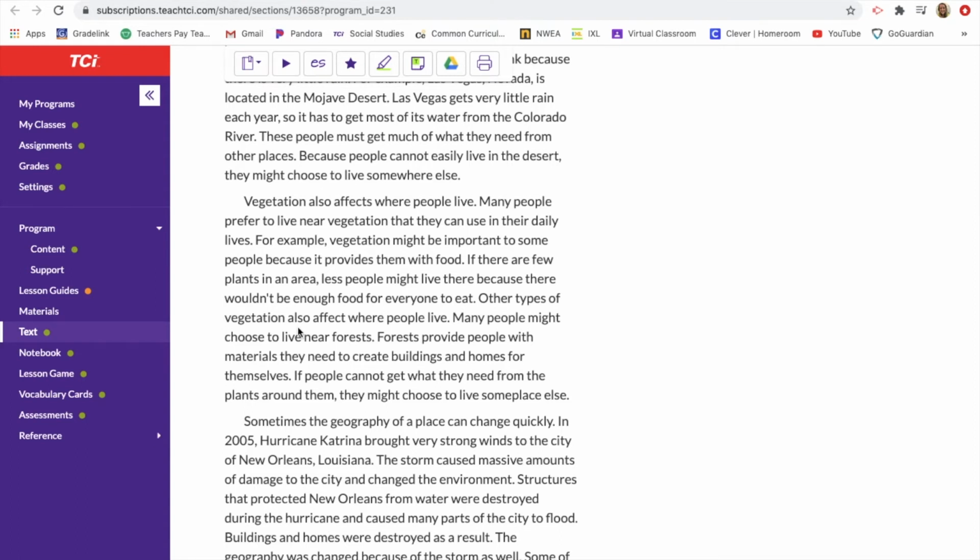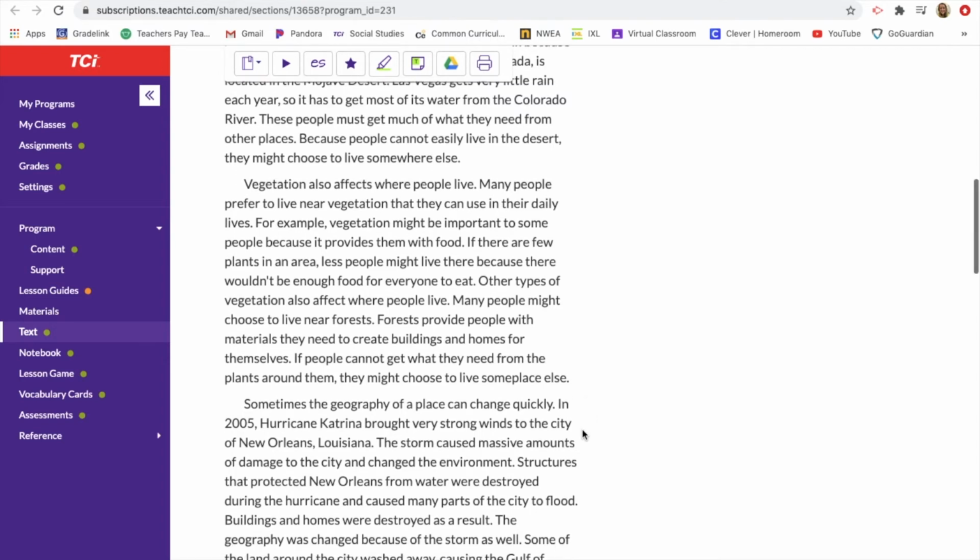Other types of vegetation also affect where people live. Many people might choose to live near forests. Forests provide people with materials they need to create buildings and homes for themselves. If they cannot get what they need from the plants around them, they might choose to live someplace else.